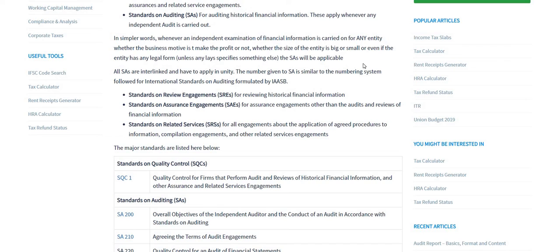Standards on auditing will be applicable on all firms, whether it's a small-scale firm, a mid-size firm, or a big size firm like the big four; it doesn't matter. The size of the entity is not a matter. It will be applicable on any firm. The SAs will be applicable on all entities. All SAs are interlinked. There are many SAs and all are interlinked, like SA 500 and 501 are interlinked. So there are many SAs that are interlinked, and they have to be applied in unity.